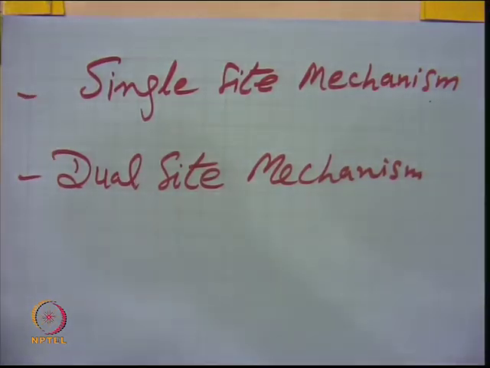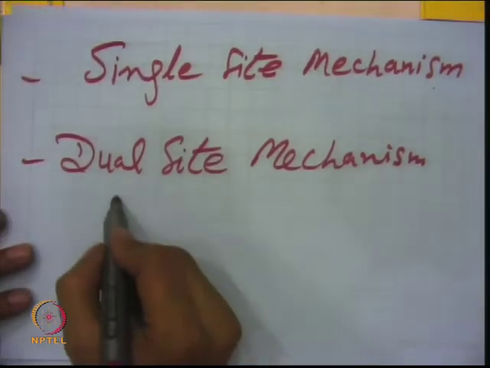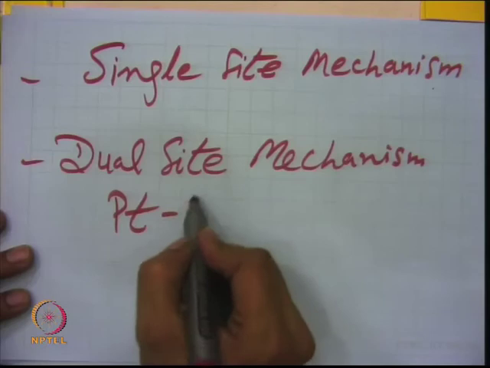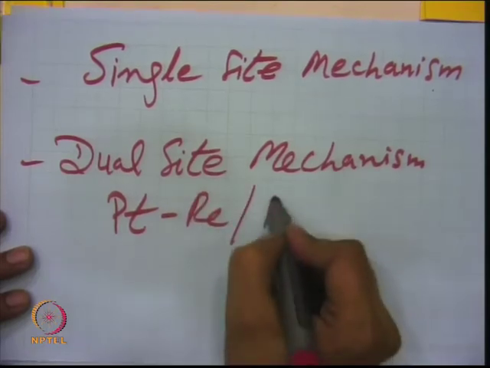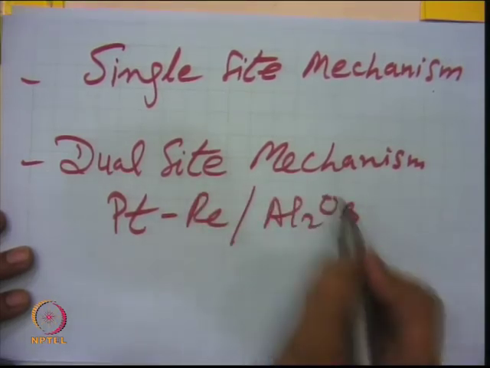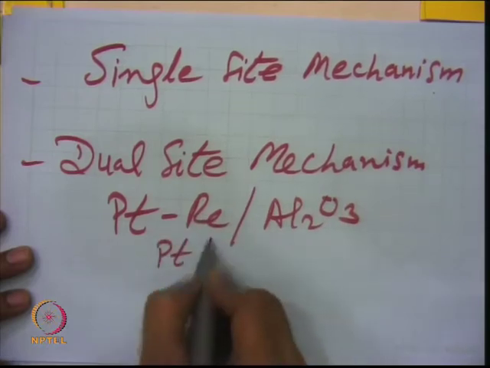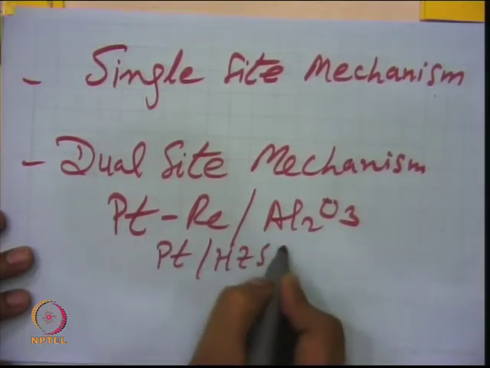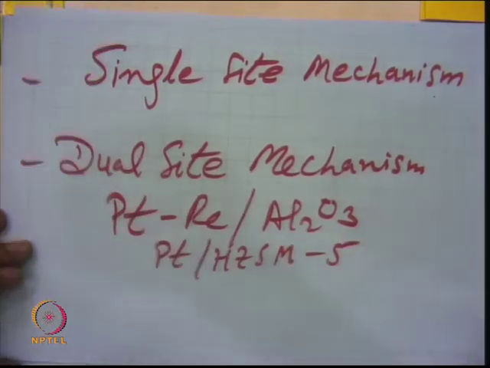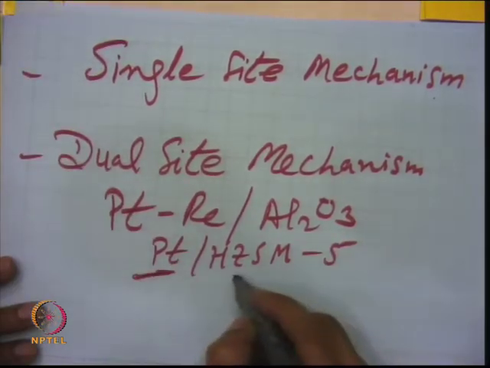When a single adsorption site takes part in chemisorption, it is known as a single site mechanism, right. And when two different kinds of sites take part during the reaction, it is known as a dual site mechanism, right. So it may happen sometimes, suppose you take a bimetallic catalyst, platinum rhenium on alumina, or sometimes just platinum on HZSM5, right. So there is some metal function and some acidic function, right.